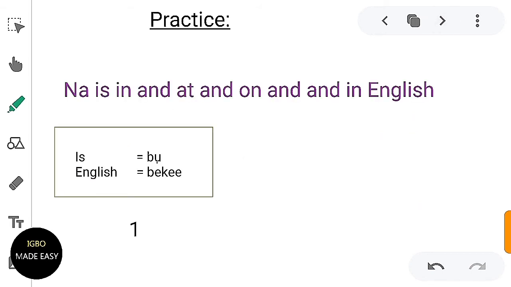Number one, is in Igbo is bo. So if I were going to say that in Igbo, I would say is bo. You see? And what is in English? I'll not tell you what is in English, but I'll tell you what is English. English is beke.